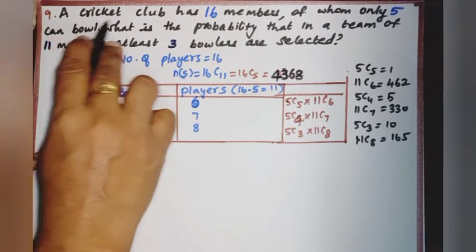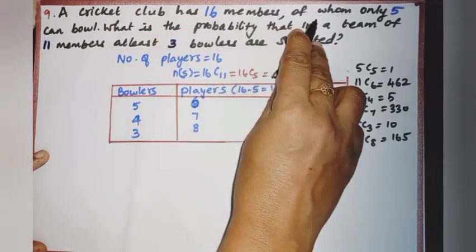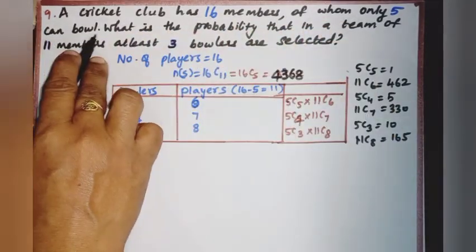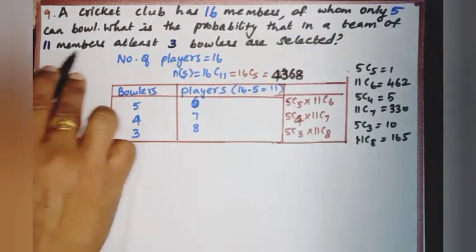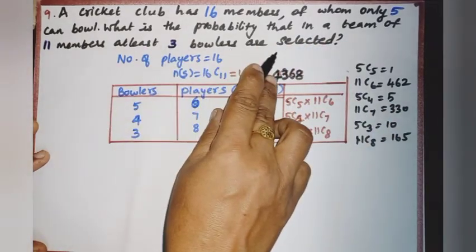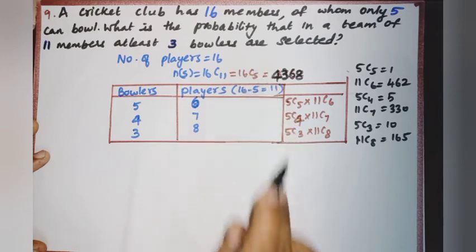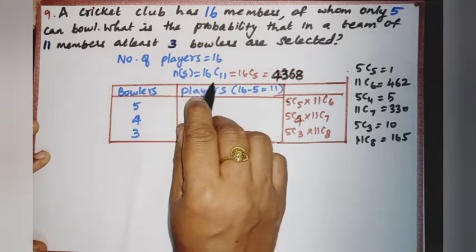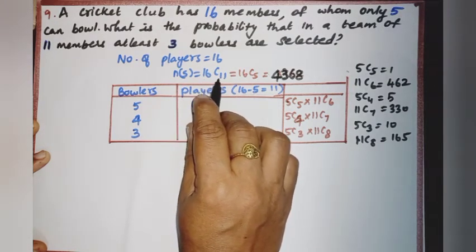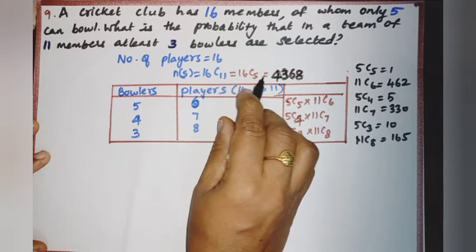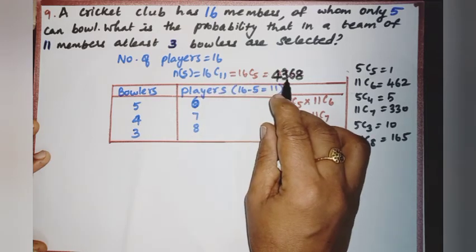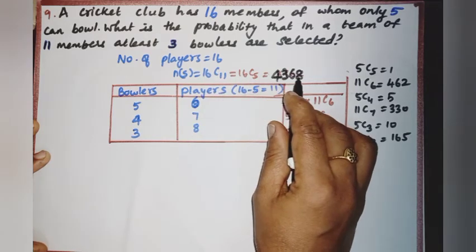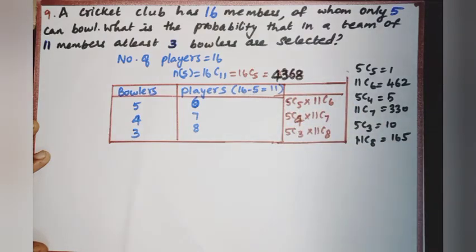Sum number 9. A cricket club has 16 members, of whom only 5 can bowl. What is the probability that in a team of 11 members at least 3 bowlers are selected? So, number of players is 16. We need to select 11 players, which can be done in 16C11, that is n of S, which is equal to 16C5. The value of 16C5 is 4368.